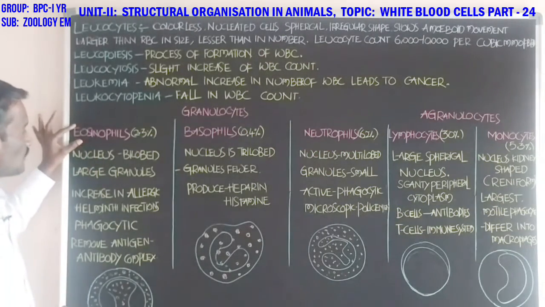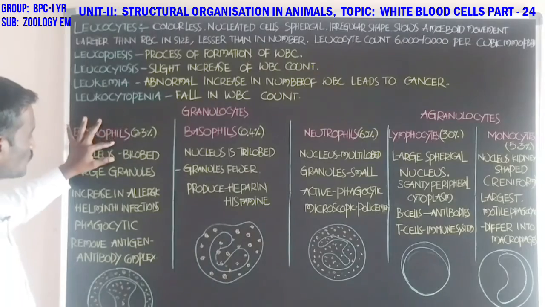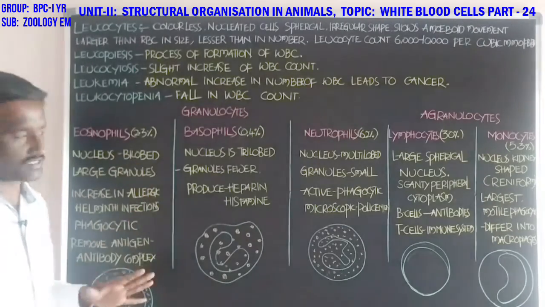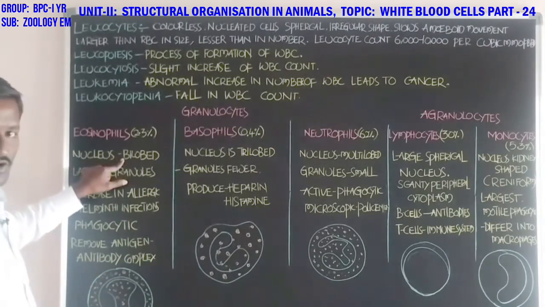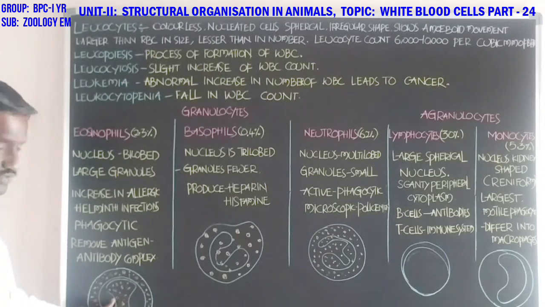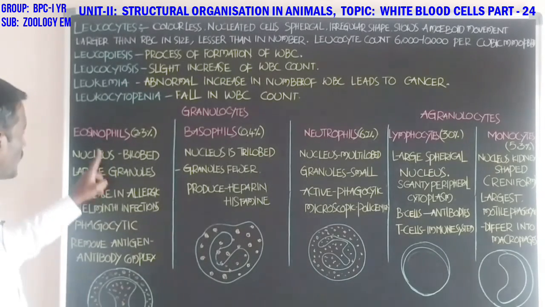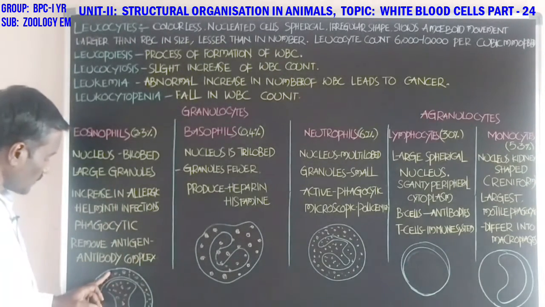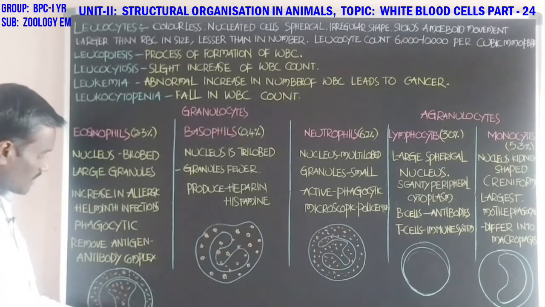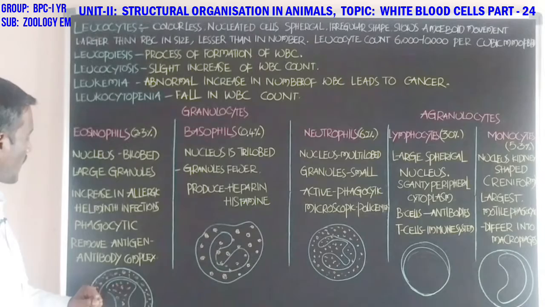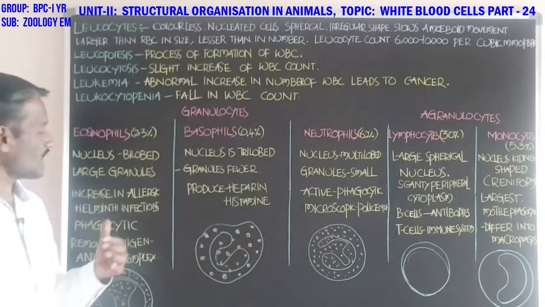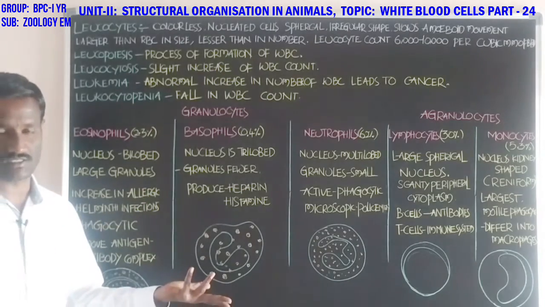In this, the first one, eosinophils, constitutes 2.3% of the total white blood cells. Students, the nucleus is bilobed; the nucleus is divided into two lobes. Large granules are present in the cytoplasm. Students, the granules are larger in size. Eosinophils increase in allergic and helminth infections. Helminth worms enter the body, and at the same time allergic reactions occur.